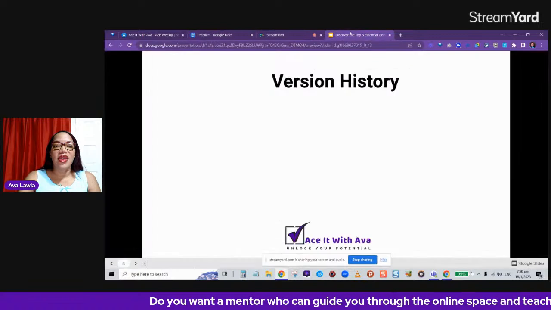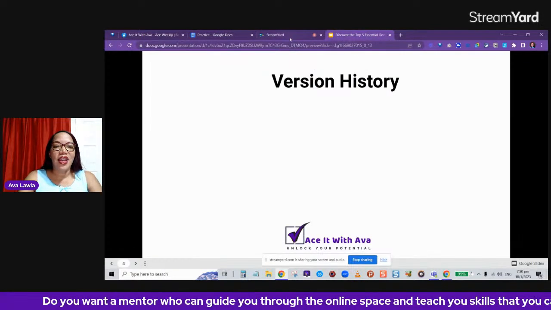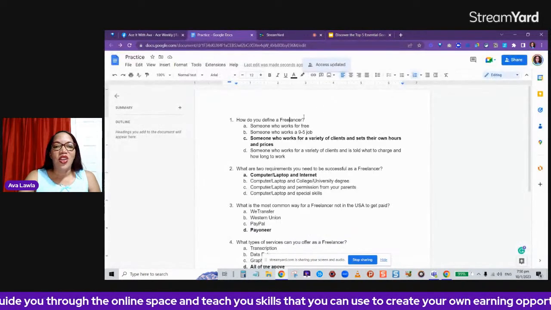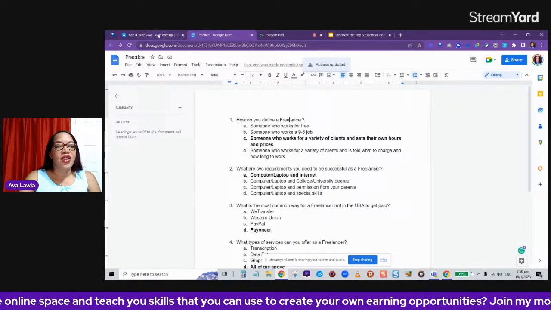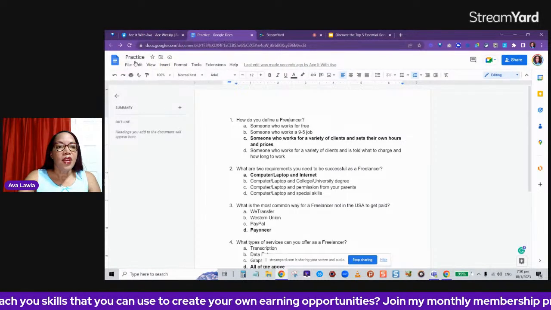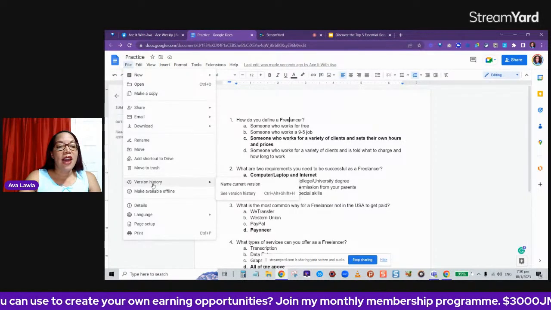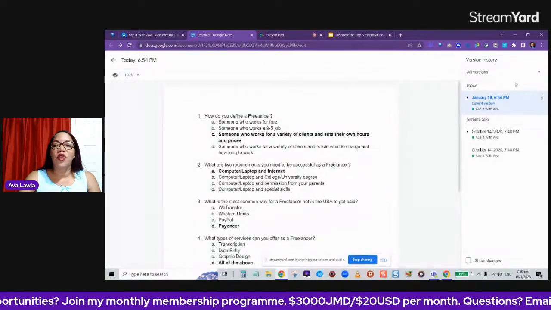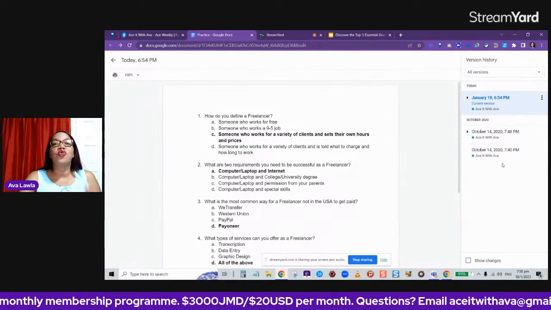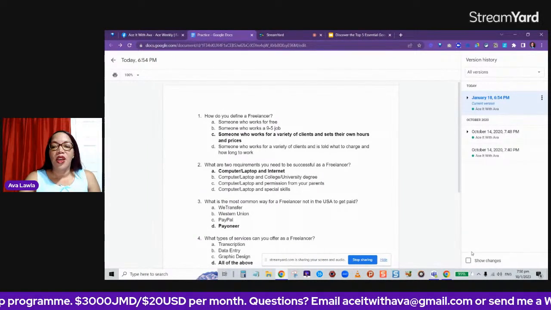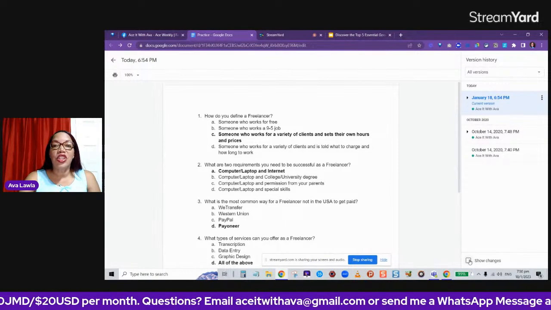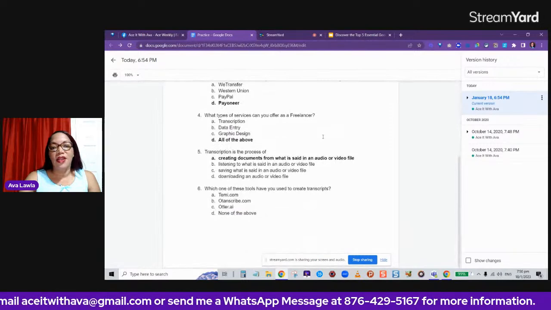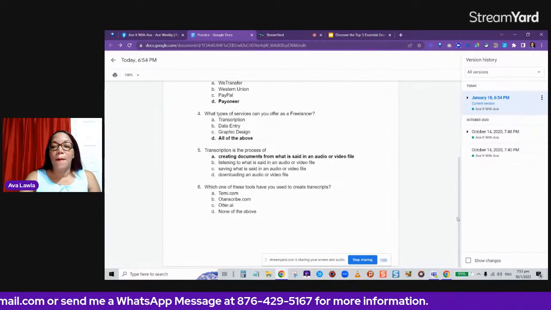So let's look at the version history again so that persons can see the demonstration. So with version history, you're here in your Google Doc, and then you will go to your file, and here you have version history, and then see version history. This allows you now to see the different versions so you can choose which one you want to restore. You can have it where you click show changes. So notice that this first version, that is today's date, see it here? That's just one document, but one page.